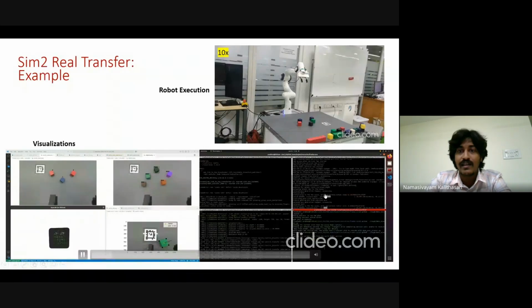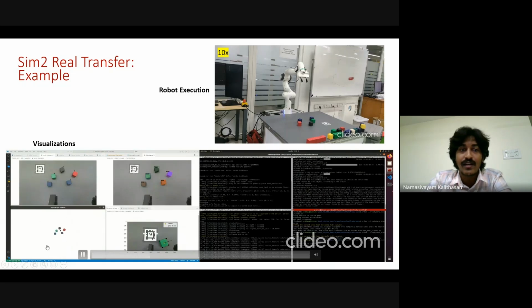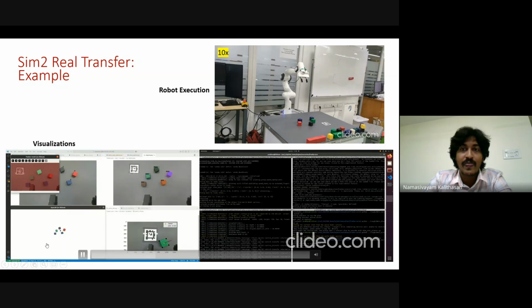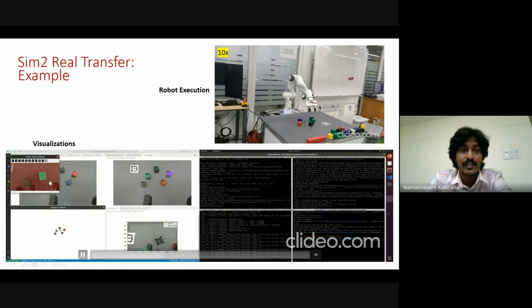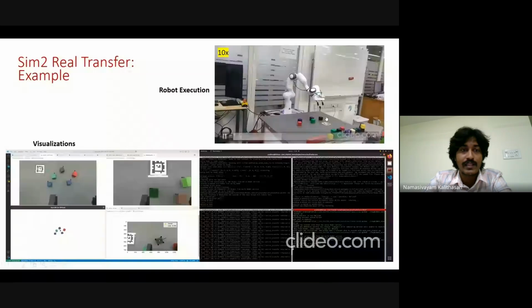So this is an example of our system, where we have an RGBD sensor, and it's estimating the world. You can see it's generating detections and segmentations, and it has created a digital twin now. If you can see my cursor, now it's moving to pick the first block, and placing it there.